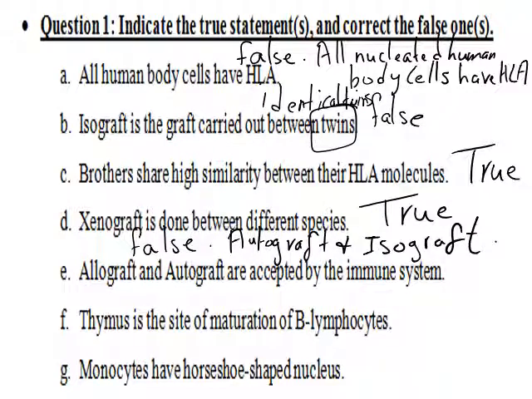Thymus is the site of maturation of B lymphocytes. Let's say thymus is the site of maturation of T lymphocytes and not B. Monocytes have a horseshoe-shaped nucleus. This is true.